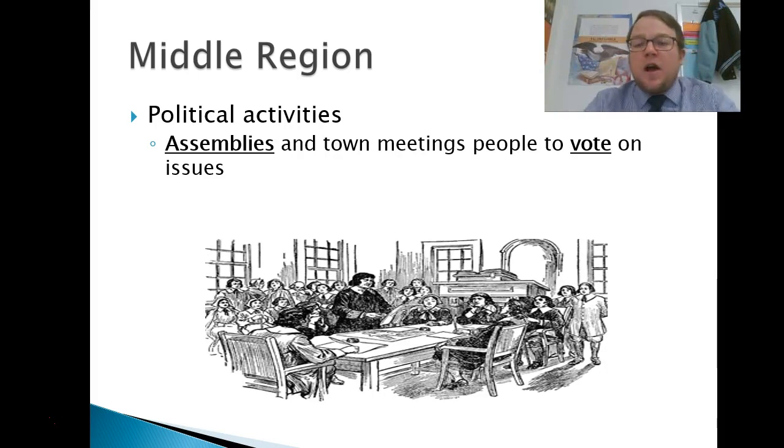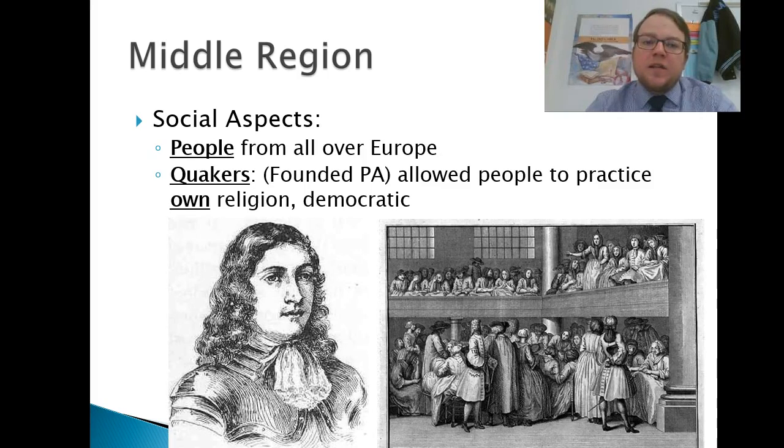Political activities. We talked about this, and we're going to talk a little bit more about it. There were assemblies in Pennsylvania, assemblies in New York, assemblies in New Jersey and in Delaware. Different from the town meetings that you saw in New England. Some places had town meetings. People had a vote on these issues. They're electing people to discuss these political issues, and really, again, that's going to plant the little seed for what's going to come into the American Revolution, of this being able to self-govern themselves in the colonies.